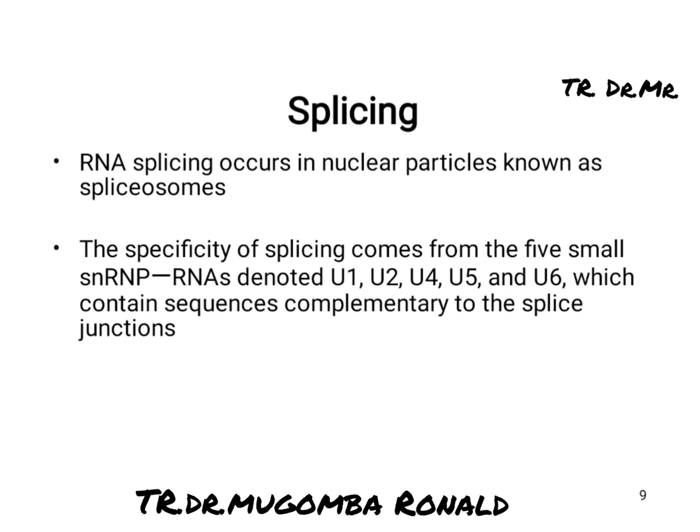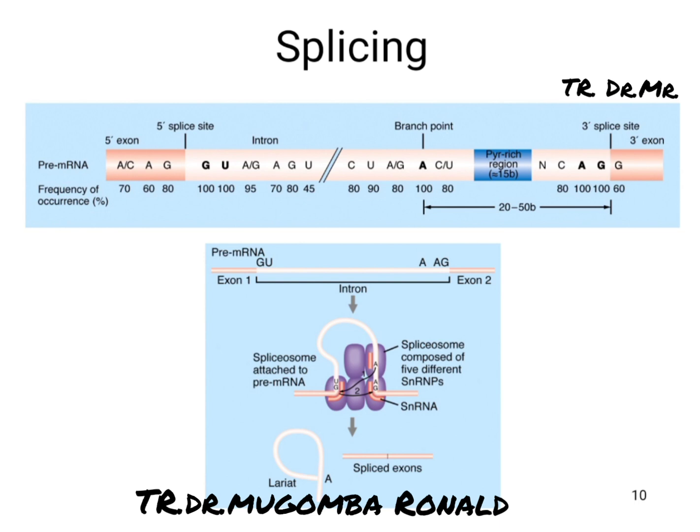So what happens is, specifically, splicing comes from the 5 small nuclear RNPs and RNAs, which are usually denoted as U1, U2, U4, U5, and U6, which contain a sequence which is complementary to the splice junction. So what usually happens here in splicing, we usually remove the non-functional introns. These introns are usually spliced out, and then we remain with the exons. So you can see it here, the splicing process.